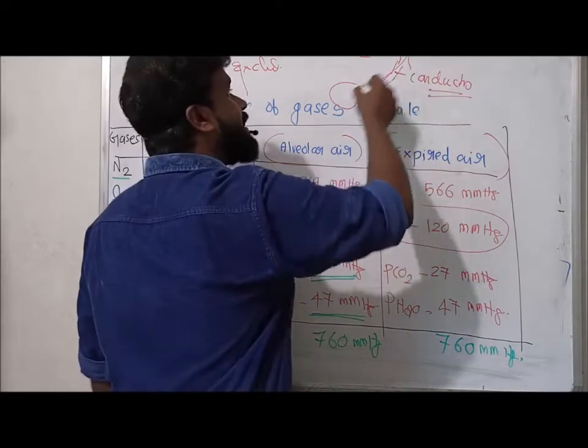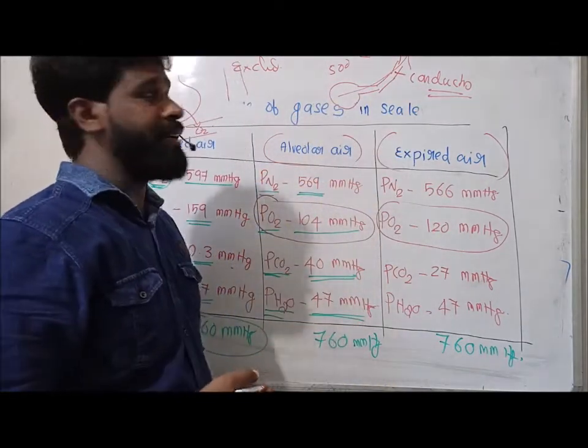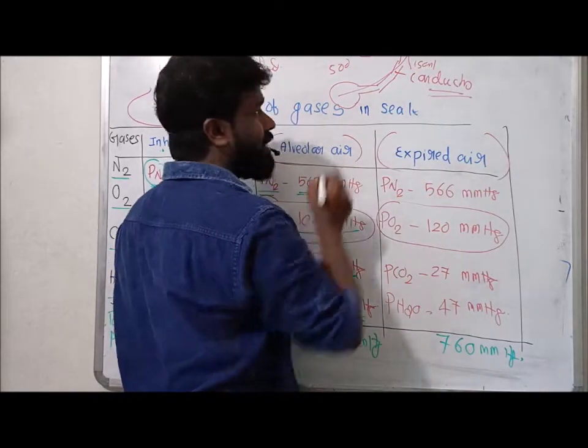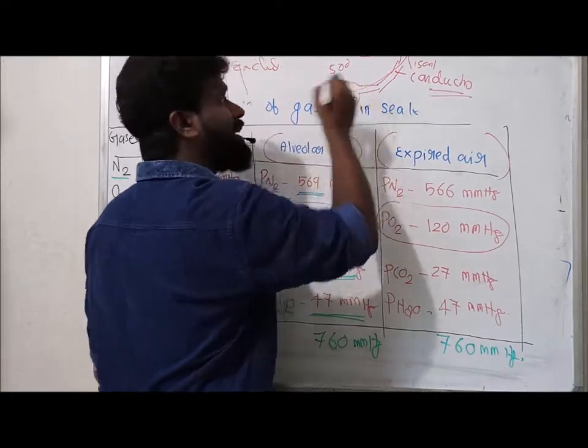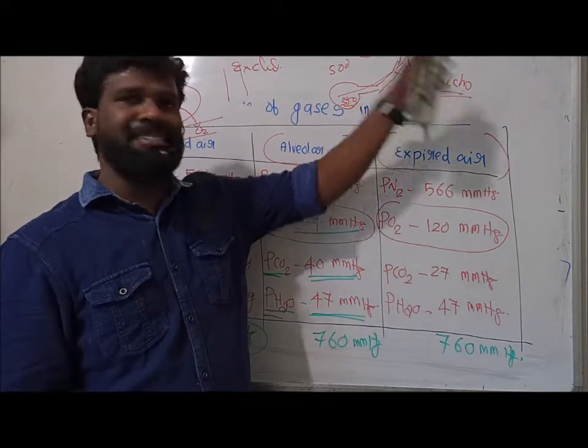During inhalation, in a single breath, that is our tidal volume. About 500 ml of air is inhaled during a normal inspiration. From this 500, about 150 ml is held in the conducting part, and the remaining 350 ml reaches the alveoli. So we have some dead air in our conducting part.